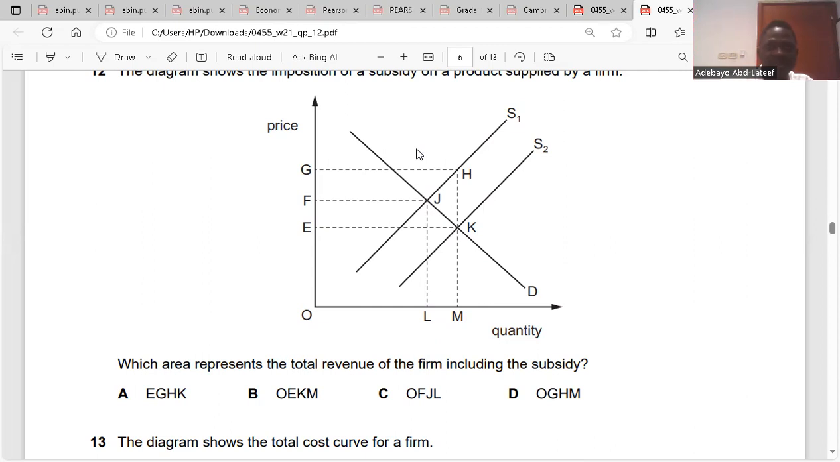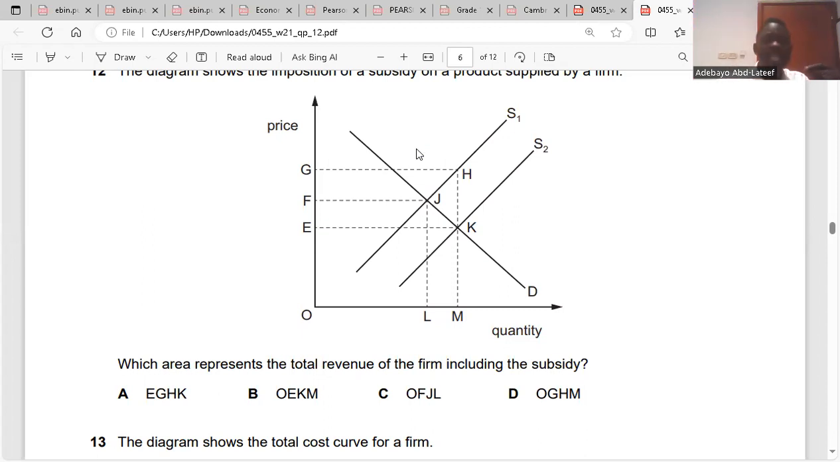Why is it OGHM? I mean, the demand is not there. No, it's about supply. Demand will increase, don't you know? Because the price will fall. The price will fall from S1 to S2, from G to F. Do you get it? The price will fall from G to F.